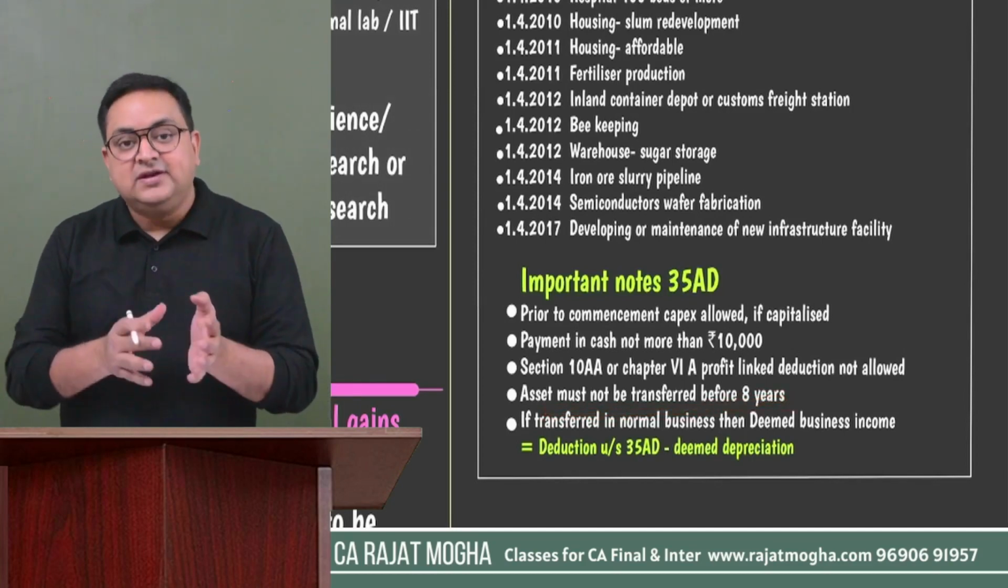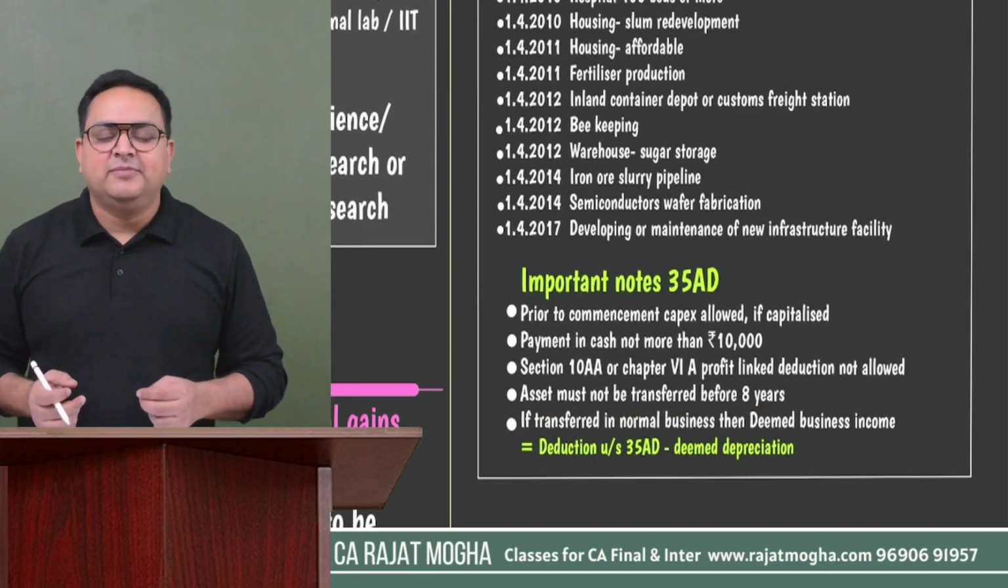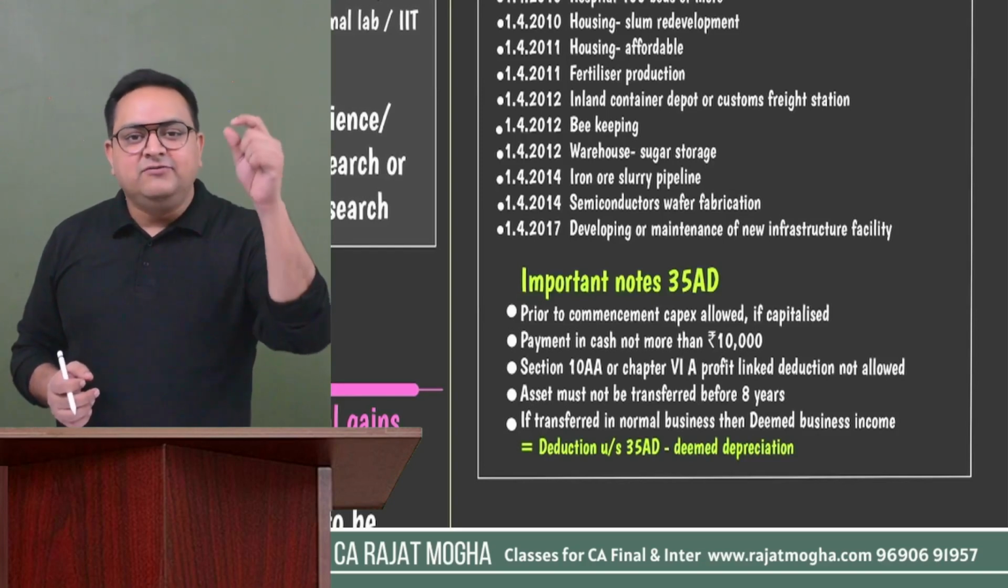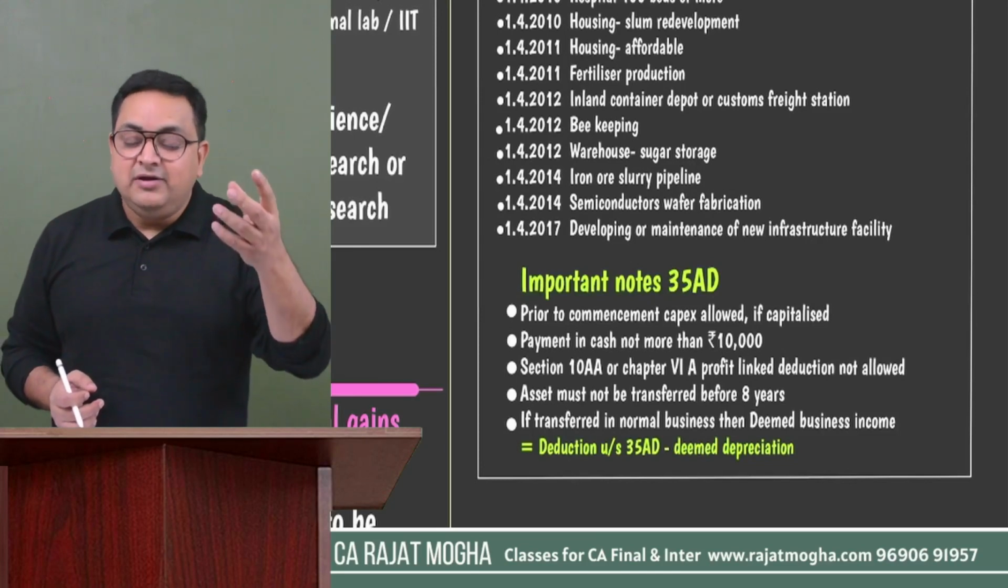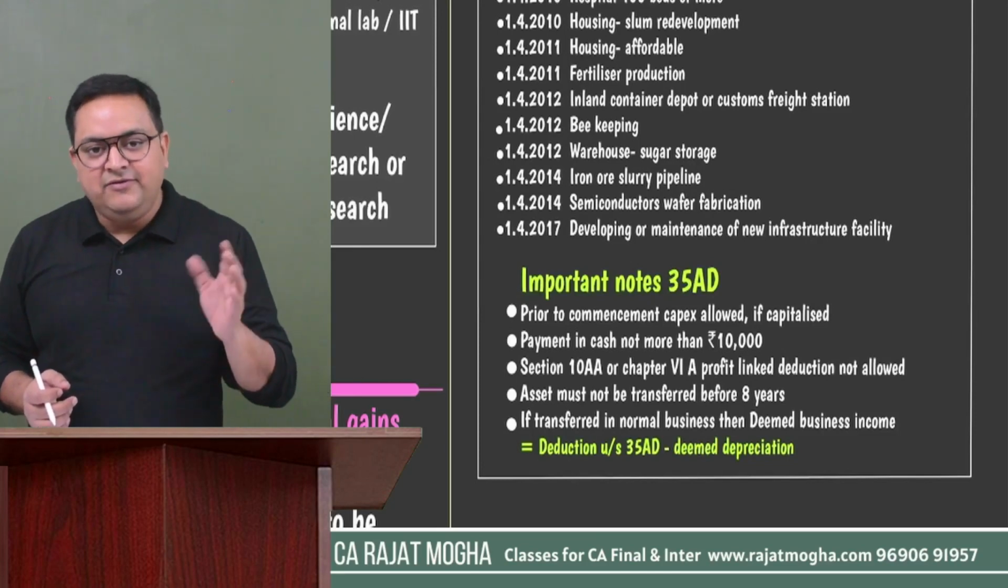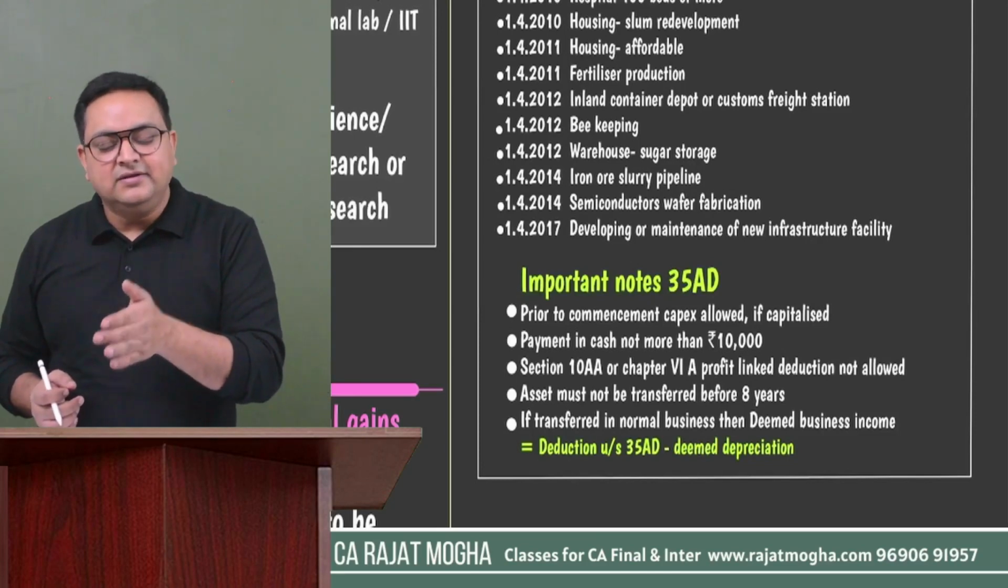So what if the asset is transferred into normal business before the expiry of 8 years? Whatever the deduction which we have given under 35AD, we will make it income. Will we make it entirely the income in the year it is transferred, if it is transferred before 8 years? No,